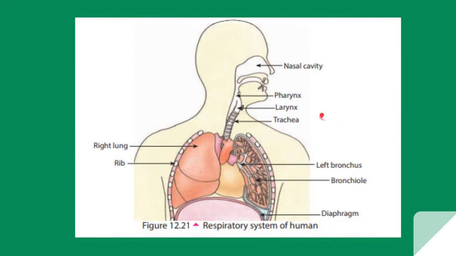Now here we can see the respiratory system: the nasal cavity, the pharynx, the larynx, the trachea, the right lung, and this will be the left lung. Here you will get the ribs and the rib cage. Then inside the lung you will have the bronchus, and this is the left bronchus because it's in the left lung. You will get bronchioles, which are smaller than the bronchus, and you will have the diaphragm over here. This is also very important for you to keep in mind, because they could ask you in your exams to label the diagram.